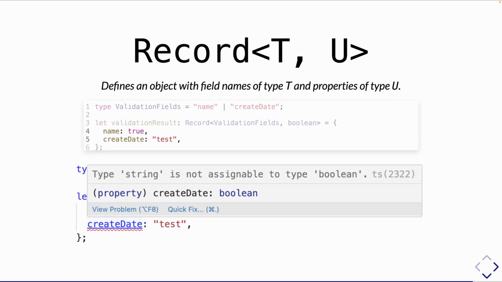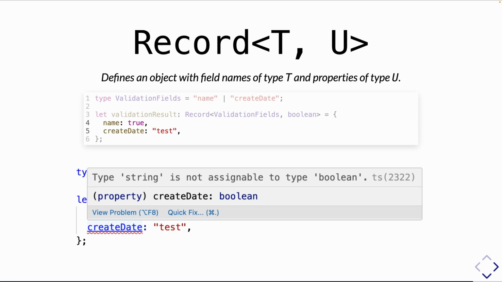But the net result of this means that we're creating a new type. All of the available property names of that type are in that list of type T, that first generic parameter. So in this example, validation fields are either name and create date. And the second parameter, in this case Boolean, is the value or the type that all of those properties must have, all of them. So this creates an object with two properties, name and create date, and the types of both of those properties are Boolean.